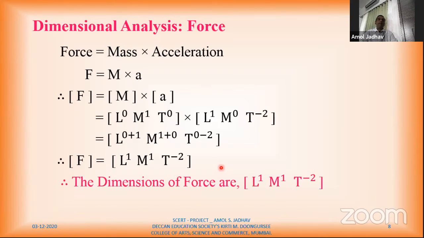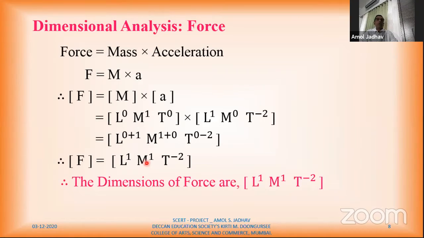From this, we can find the unit for force. Now here, I have length one time, so meter. I have mass one time, so kilogram. And time raised to minus 2, so I can write per second square. So my unit for force will be, see, this is for mass, this is not meter, this is mass.